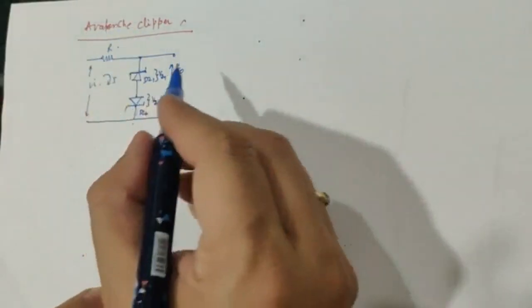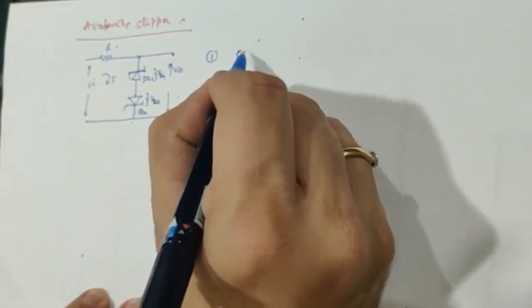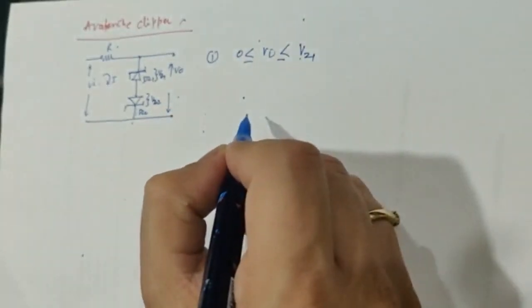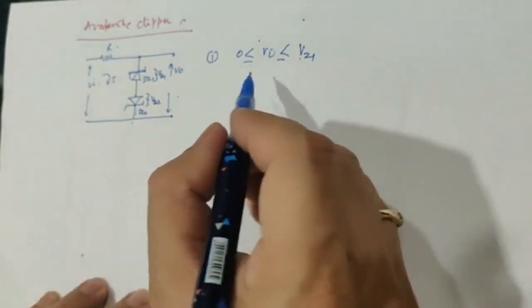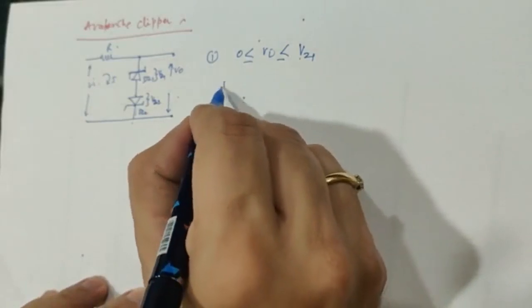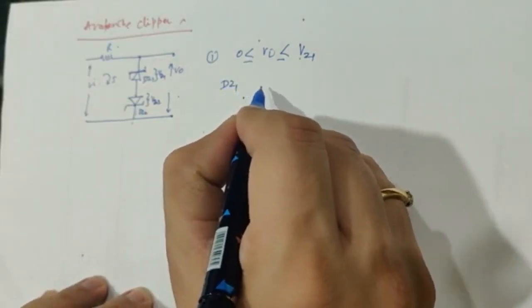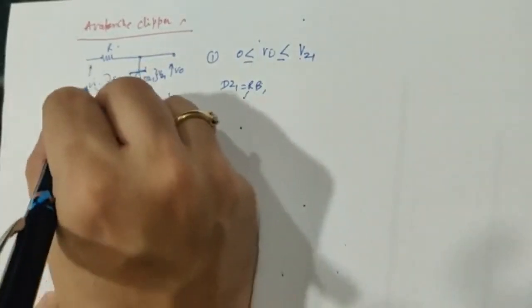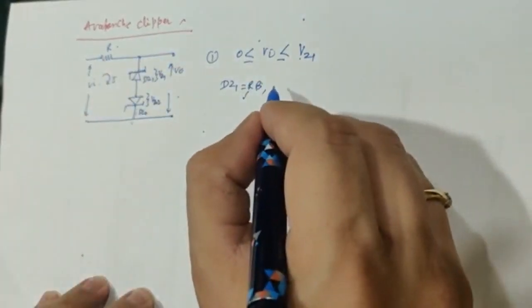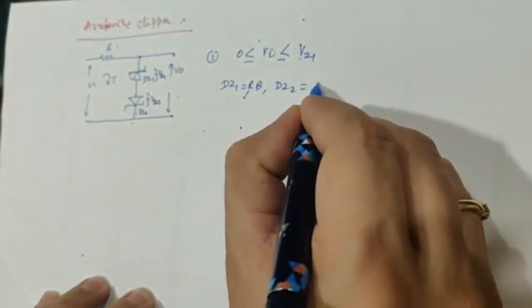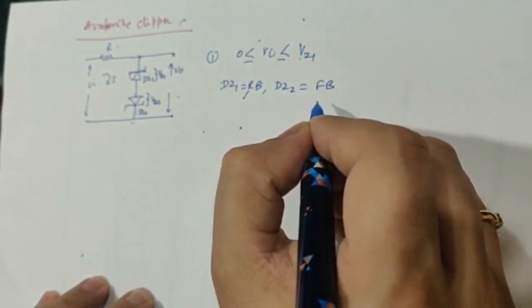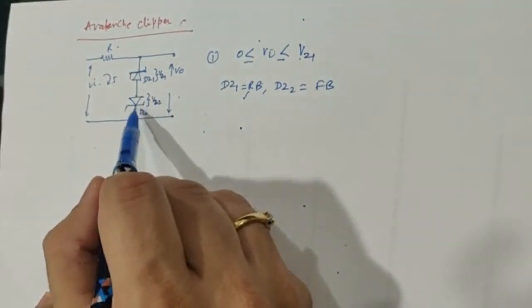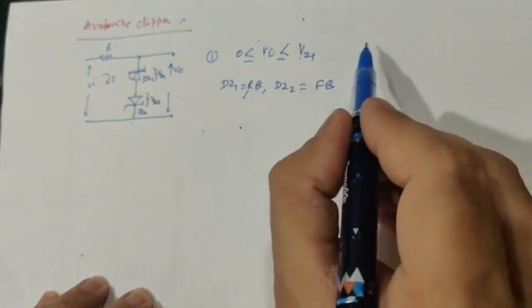Now let us say condition 1: 0 is less than Vi is less than or equal to VZ1, meaning I am talking about the positive half cycle. For the positive half cycle, the diode DZ1 will be in reverse bias, of course, because the positive voltage is applied here. So DZ1 will be reverse biased, and DZ2 is going to be forward biased. Therefore, DZ1 can be replaced by an open circuit and DZ2 can be replaced by a short circuit.